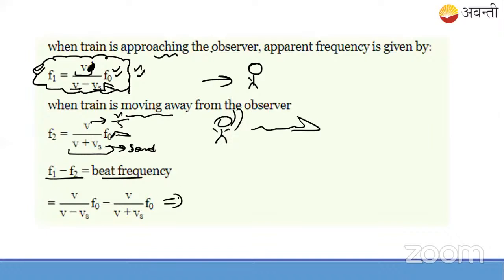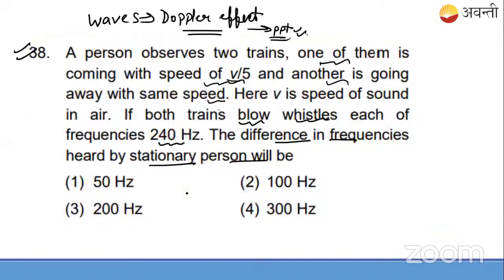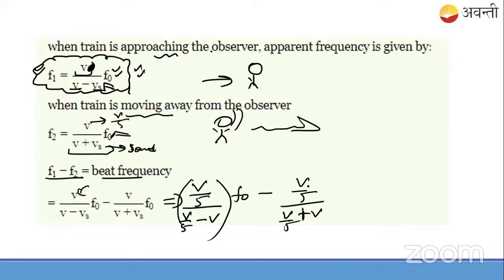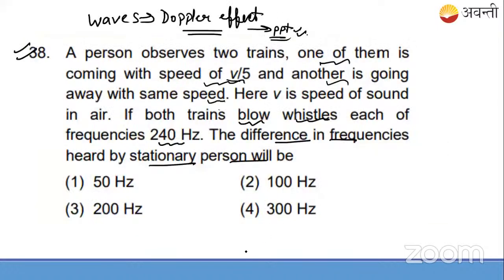Let us find this. Keep v, it is v by 5, the speed of the train, and v is the speed of sound. So f1 is f naught v upon v minus v by 5, and f2 is f naught v upon v plus v by 5, because the speed of the train is the fifth part of the speed of sound, f naught is 240 hertz.